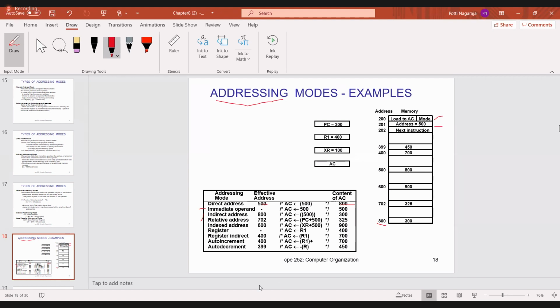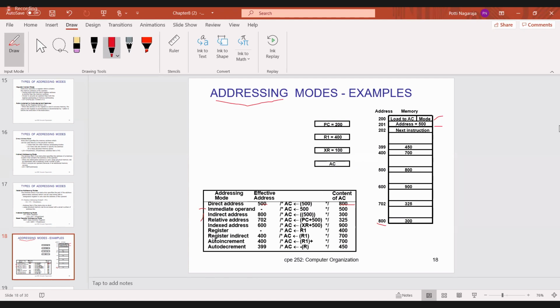Then the next one is indexed addressing mode. What is indexed addressing mode? You have to add XR plus the address which is present in the instruction. What is the address? 500. XR is 100. 100 plus 500 is 600. The brackets around 600 mean that it is a memory location. Whatever content is present in memory location 600, transfer to the accumulator register. In 600 we have 900, so 900 is transferred to the accumulator.